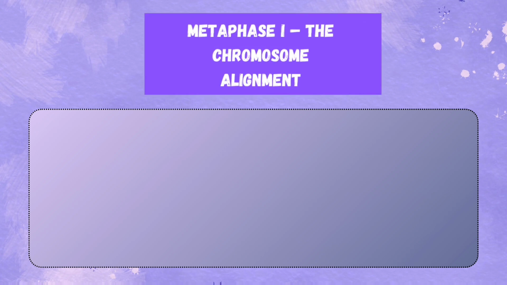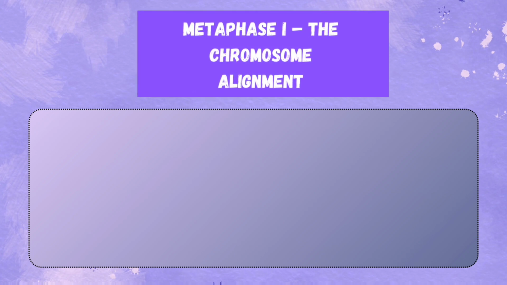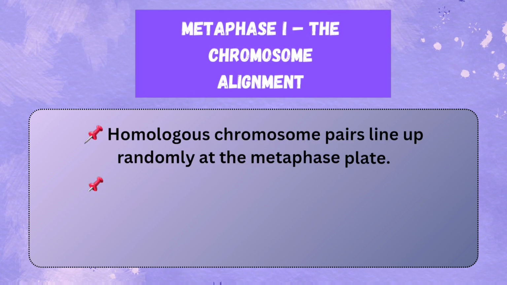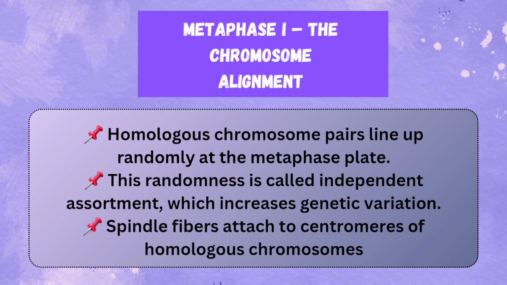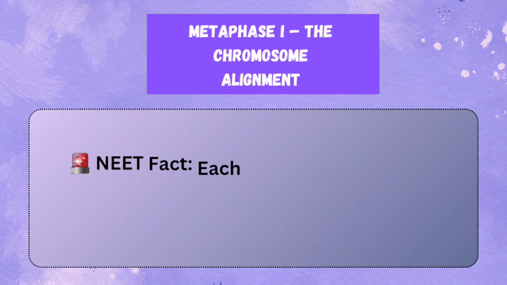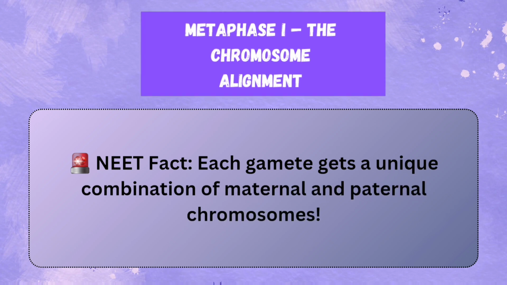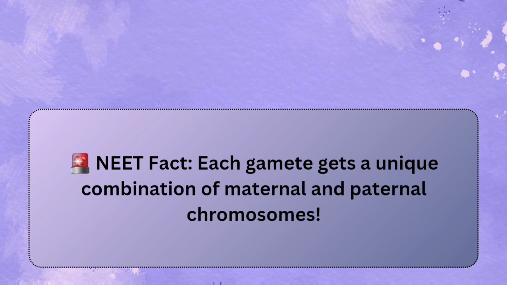2. Metaphase 1, the chromosome alignment. Homologous chromosome pairs line up randomly at the metaphase plate. This randomness is called independent assortment, which increases genetic variation. Spindle fibers attach to centromeres of homologous chromosomes. Neat fact: each gamete gets a unique combination of maternal and paternal chromosomes.